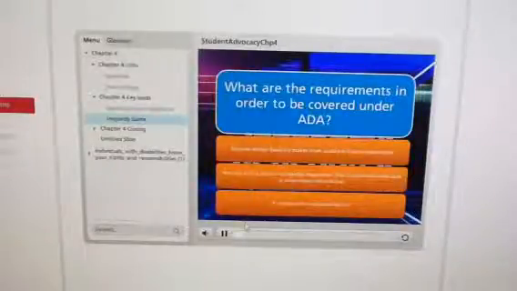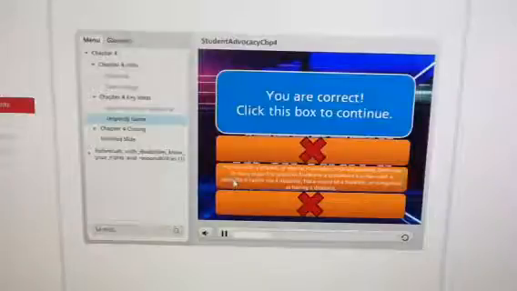What are the requirements in order to be covered under ADA? Anyone whose disability makes them unable to live independently. Anyone with a physical or mental impairment that substantially limits one or more major life activities. A person with a visible disability. You are correct.